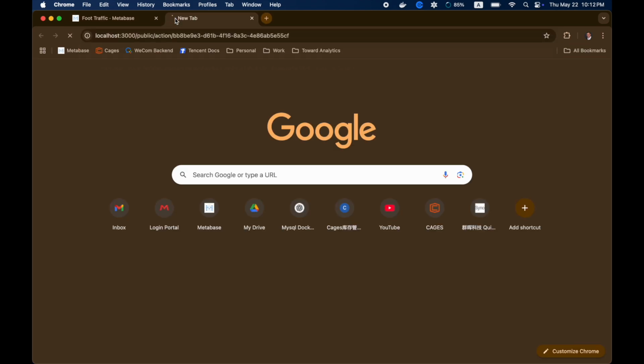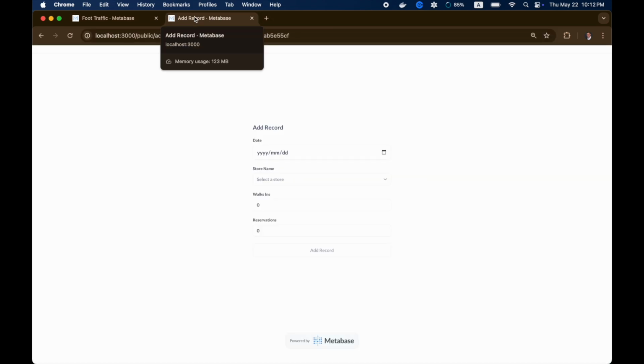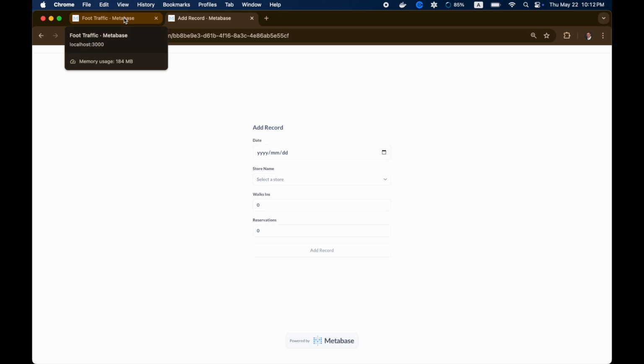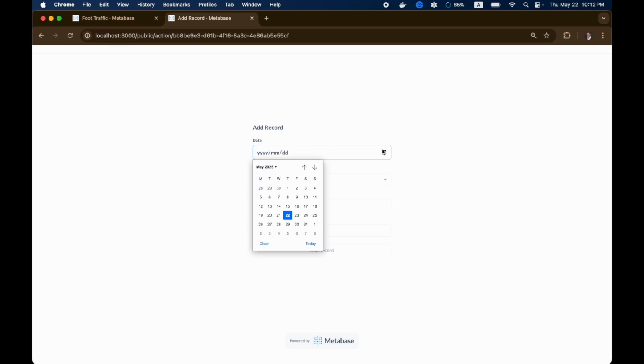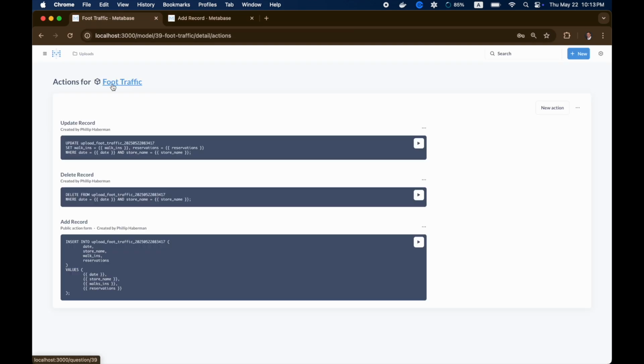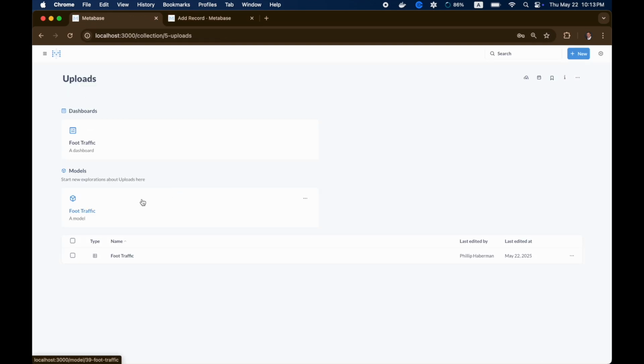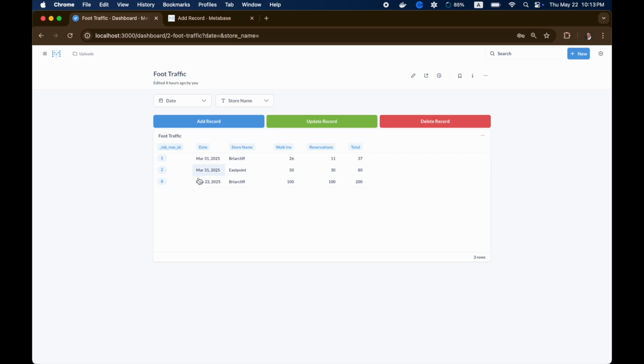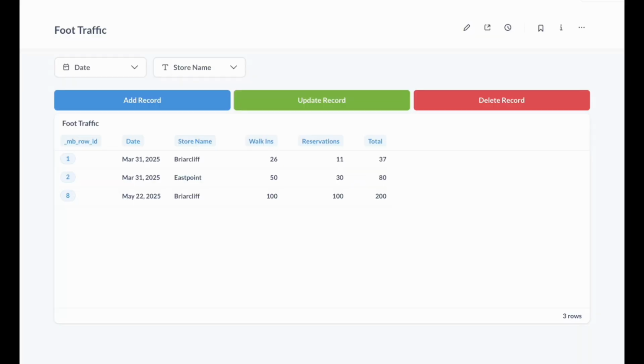Let's open a new browser tab, paste that link, and simulate the operations team adding data at the end of the day. Okay, let's say it's May 22nd, Briarcliff, maybe 100 walk-ins, 100 reservations. Click Add Record, record added, but let's go ahead and check the dashboard just to make sure it went in, and it did. So now the operations team can add records straight from that form and go into our database instead of having to deal with Excel sheets.